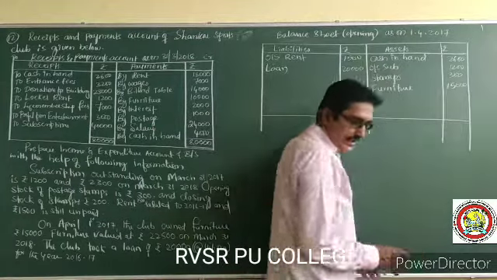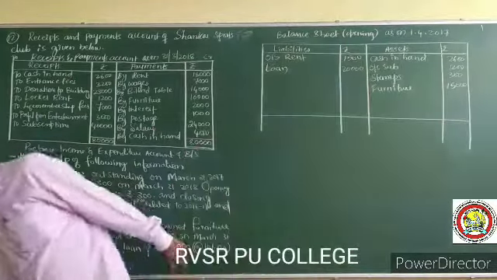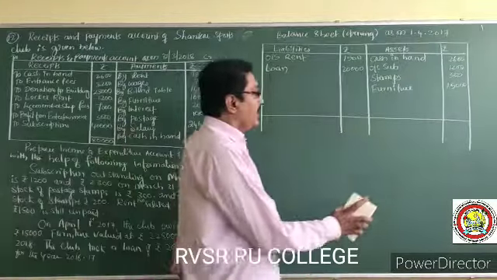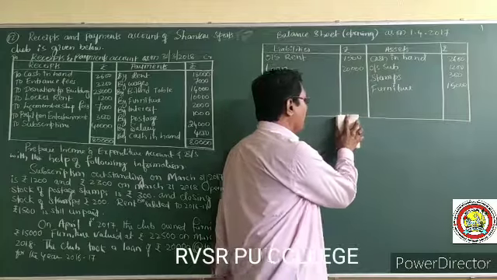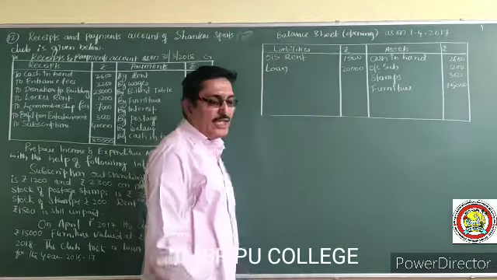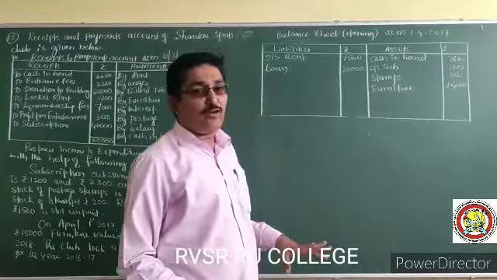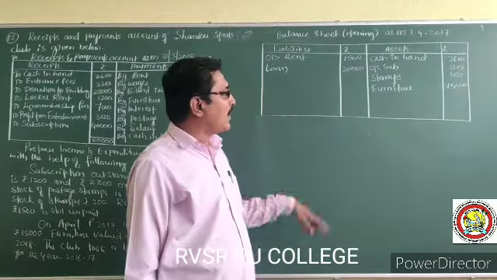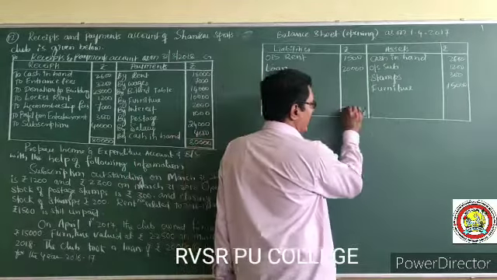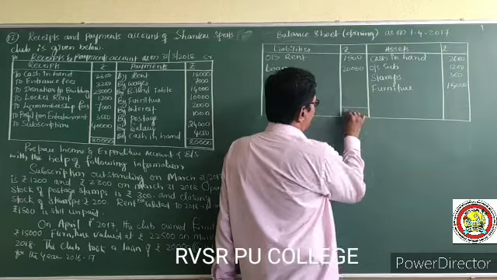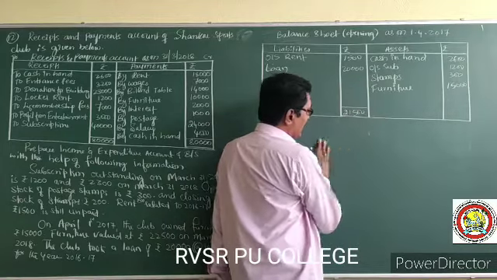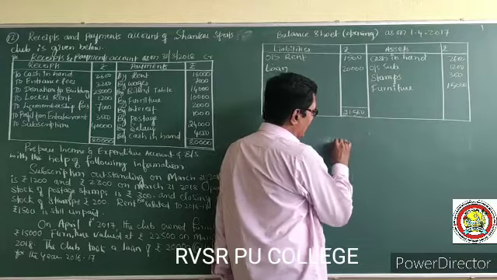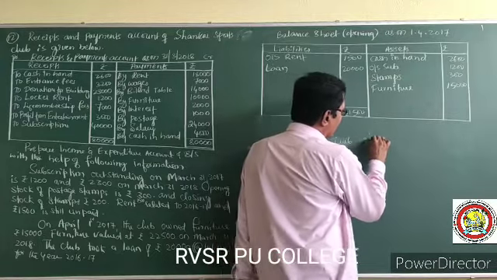Which side is more? In this problem, capital deficiency is there. Usually capital fund deficiency won't come, because it is a not-for-profit organization. But in this problem, it is there. Liability side is 21,500.